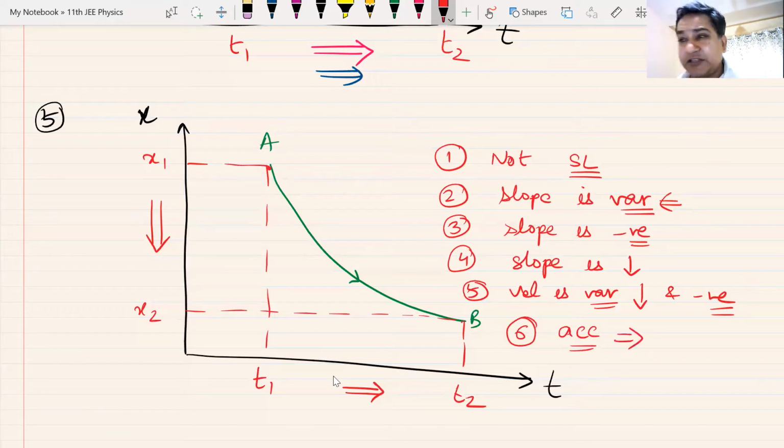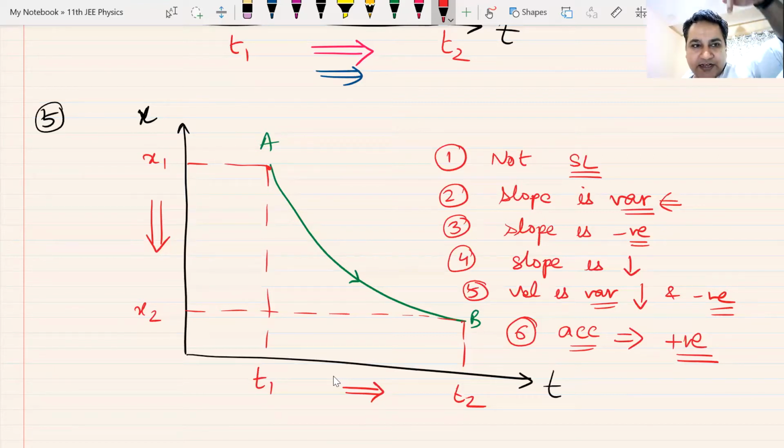What about acceleration? Velocity is negative and it is decreasing. Yes, Jaya, you are correct. First answer in the entire class and you are correct. Velocity is negative, so it is going down, and the velocity is decreasing. So acceleration has to be opposite. So acceleration has to be positive. Am I clear?